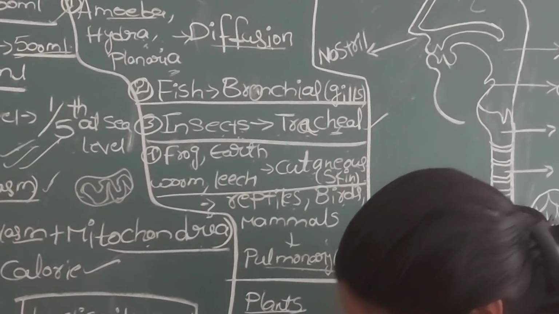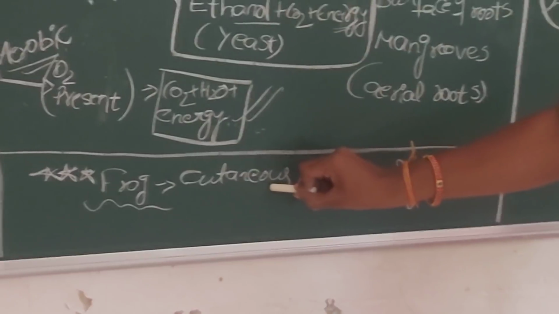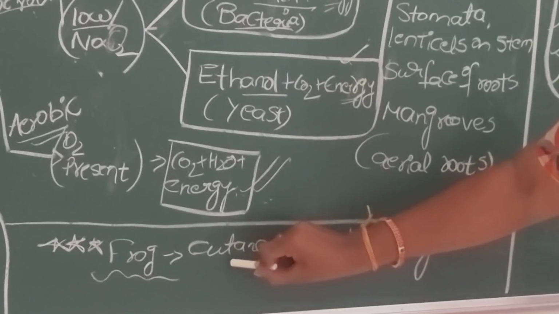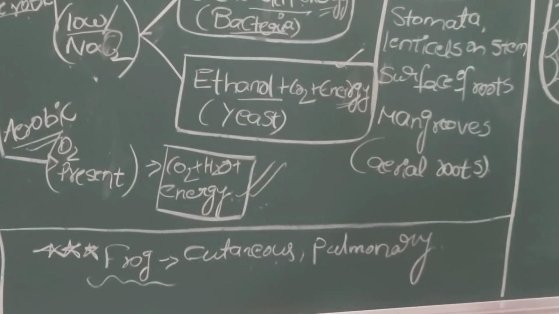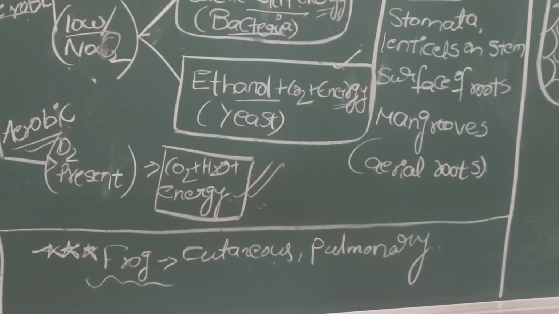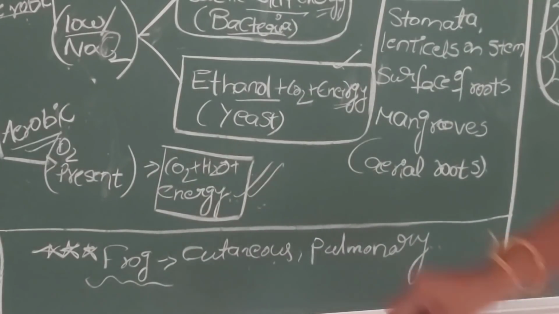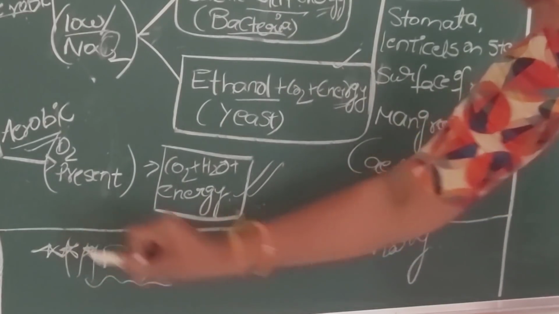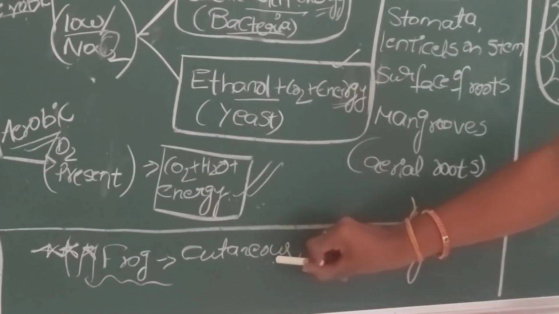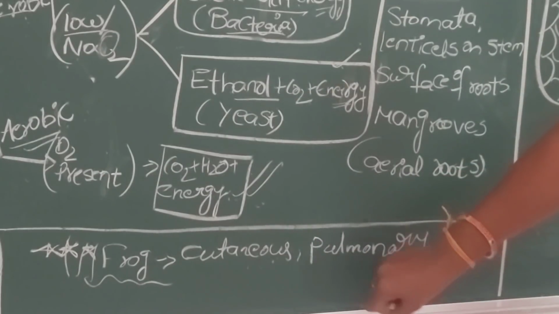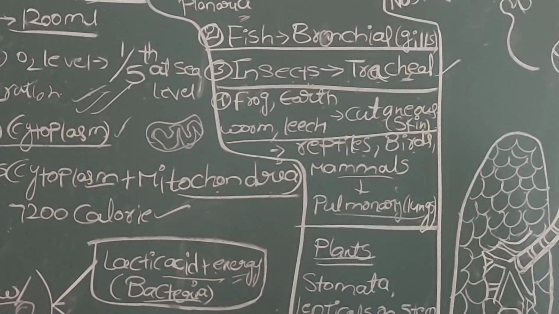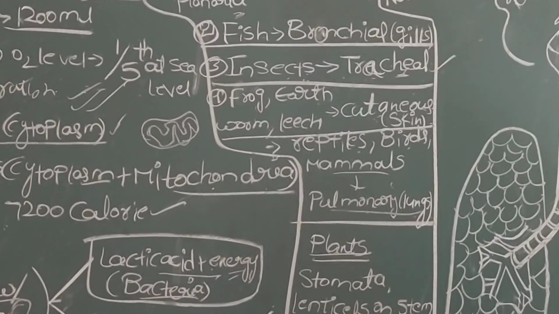Here a frog is a special case. It utilizes both skin and lungs for its respiration. It is an amphibian, able to live in water and at the same time live on land. So based on the condition where it lives, it uses its respiratory organs. Just remember, very important, in the frog both cutaneous and pulmonary respiration take place. If the respiration occurs through lungs, we call that pulmonary respiration. So these are the different respiratory organs in animals.